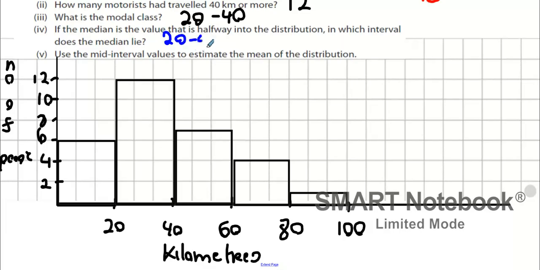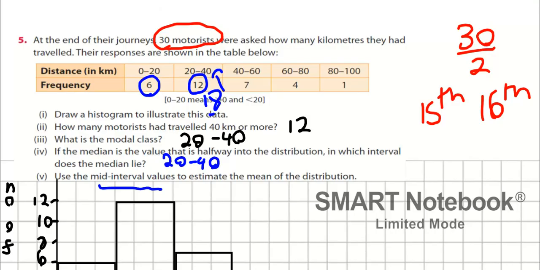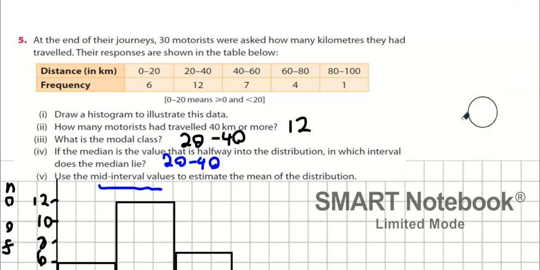Okay. Now the hard one, I think some of you might have forgotten. How do you get the mean of the distribution using mid-interval values? What are mid-interval values again? Can anybody tell me? What's mid-interval mean? Middle of the interval. So what's the middle of 0 to 20? 10. What's the middle of 20 to 40? 30. What's the middle of 40 to 60? 50, 70, and 90.